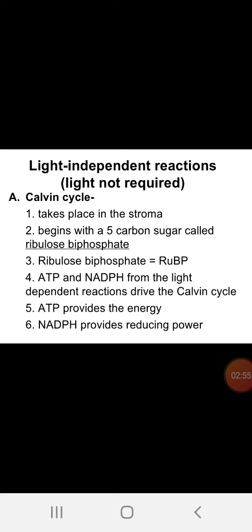The fourth point, the ATP and NADPH from the light dependent reaction drive the Calvin cycle. To operate the Calvin cycle, ATP and NADPH2 are very much necessary for the energy boosting. ATP provides the energy, NADPH provides the reducing power.